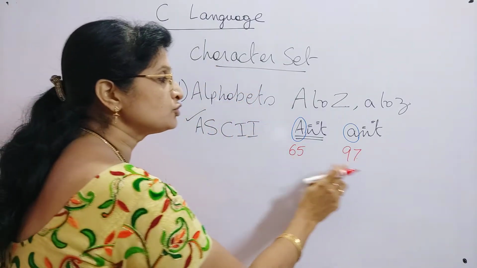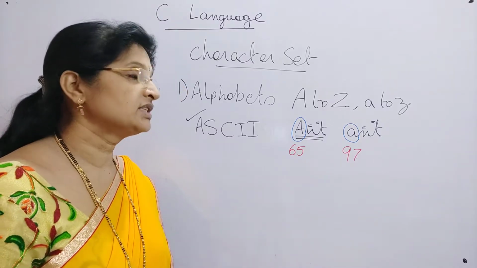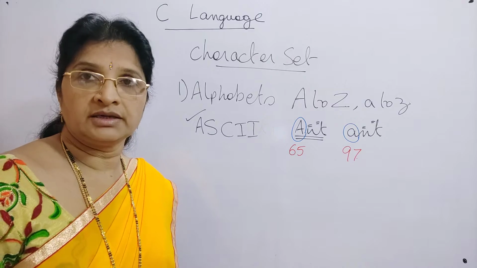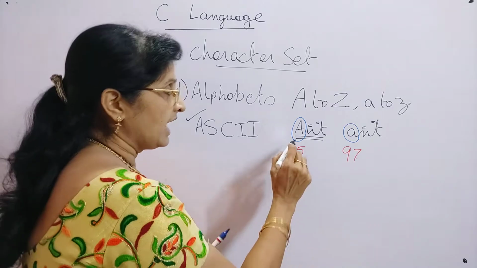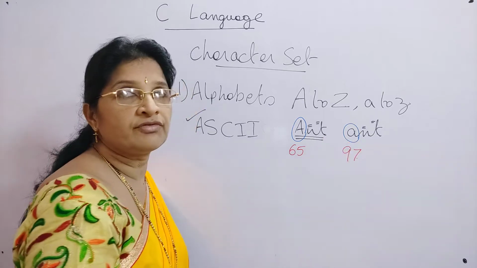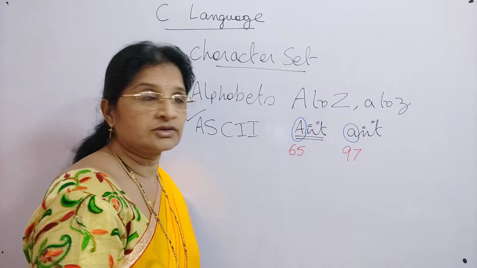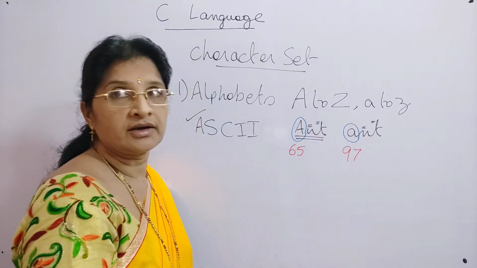Because these two ASCII codes are different, the system will treat capital A and small a as two different characters.